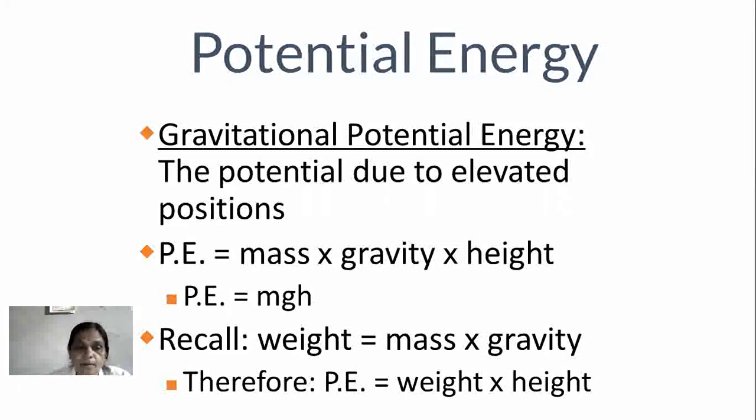Yes, ma'am. Okay, fine. PE is equal to mass into gravity into height, that is, in notation form, PE is equal to mgh. From that, weight is equal to mass into gravity, that is W is equal to mg, and therefore the potential energy is simplified in the form weight into height. On the same slide I am writing the formula for potential energy in three different ways: PE equal to mass, gravity, height; PE equal to mgh; and PE equal to weight into height.